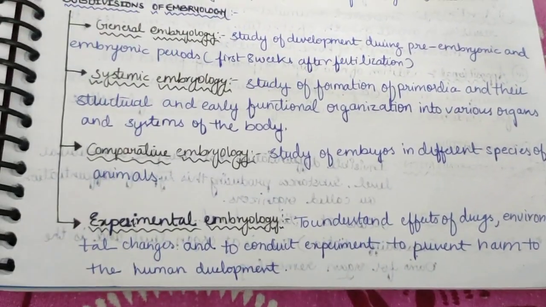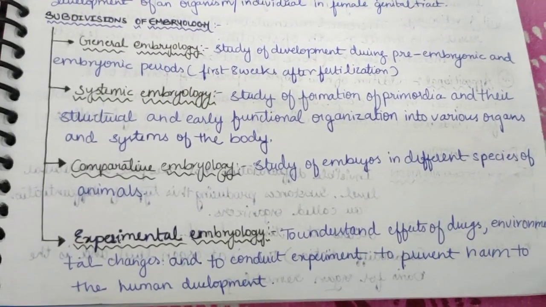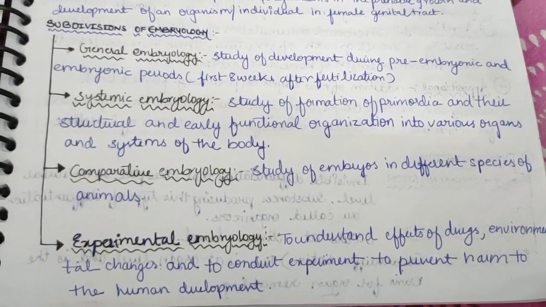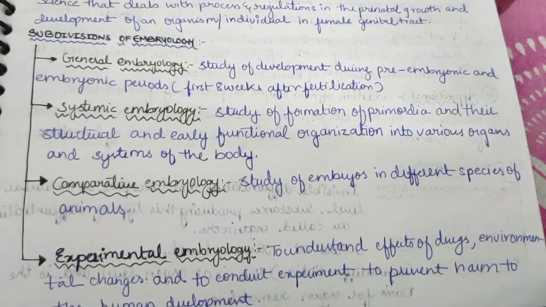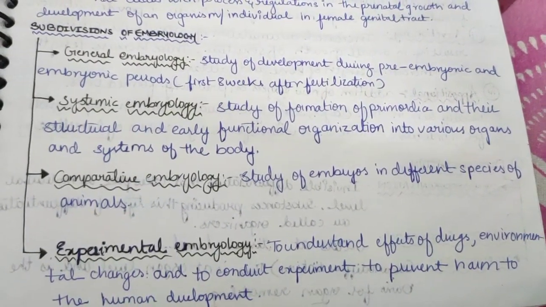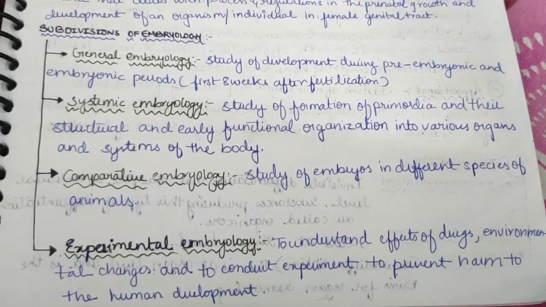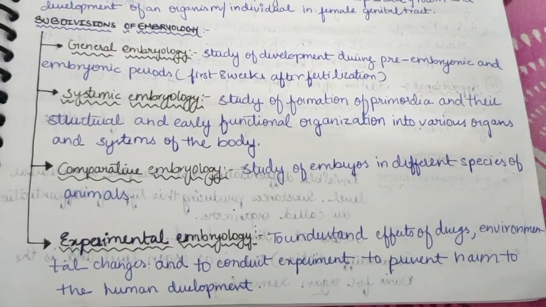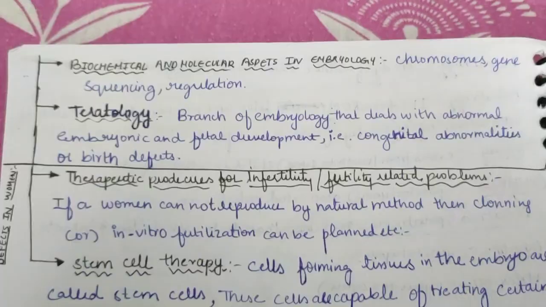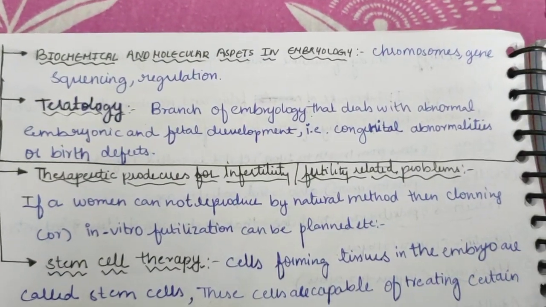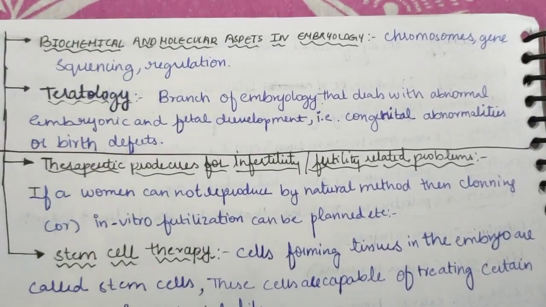Now the fourth is experimental embryology, to understand the effects of drugs, environment and pollution around us, and to conduct experiments to prevent harm to the human development inside the mother's womb. And here we have biochemical and molecular aspects in embryology.